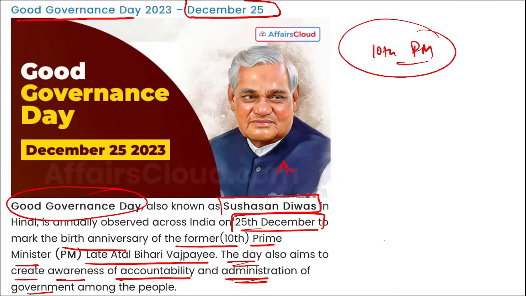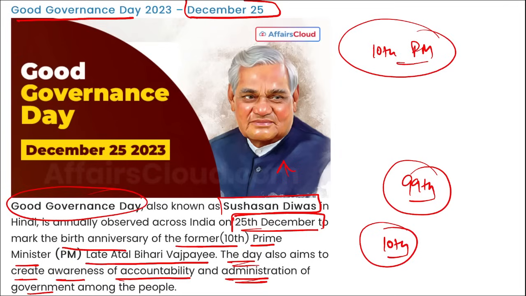This year, 2023, was the 10th edition of Good Governance Day, and it was the 99th birth anniversary of Atal Bihari Vajpayee. Then remember, this was the third Governance Week, and Governance Week is observed from 19th to 25th of December.